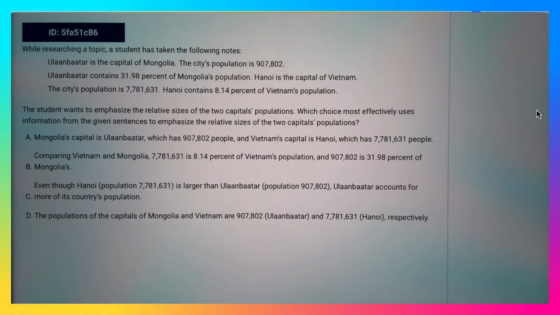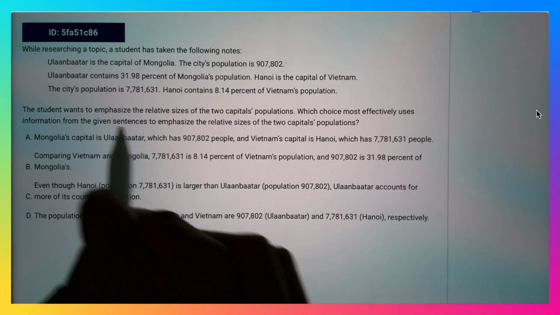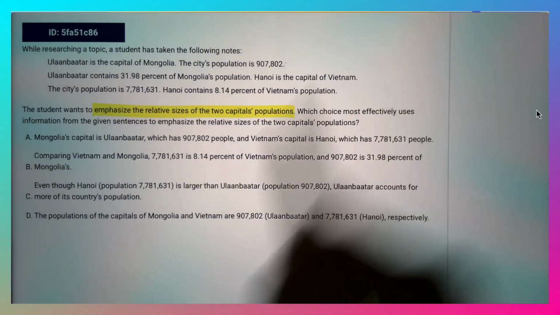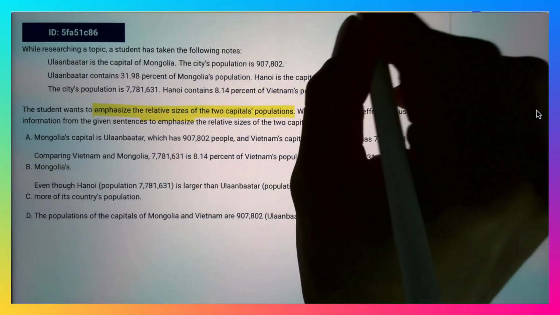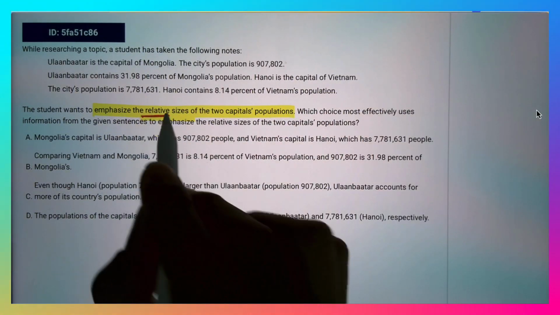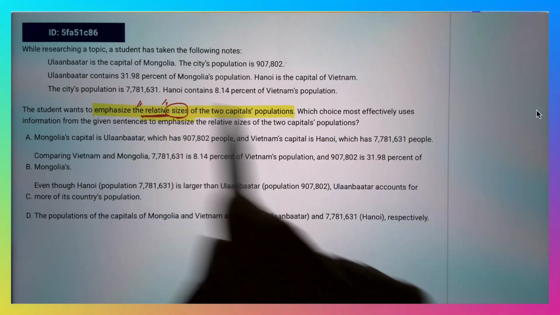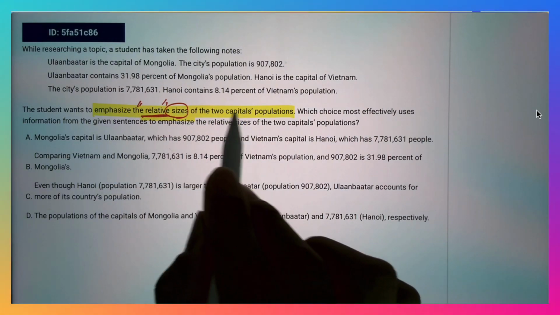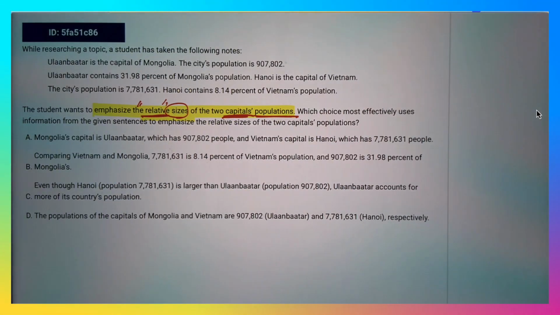The student wants to emphasize the relative sizes of the two capitals' population. Okay, so please pay attention to this word, relative size of the two capitals' populations. Okay, so line 1, Ulaanbaatar is the capital of Mongolia.